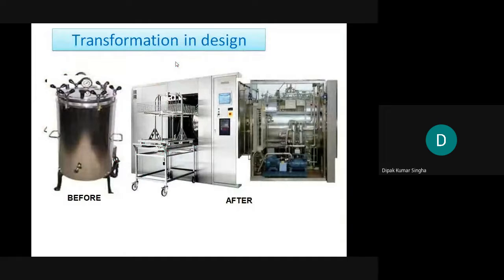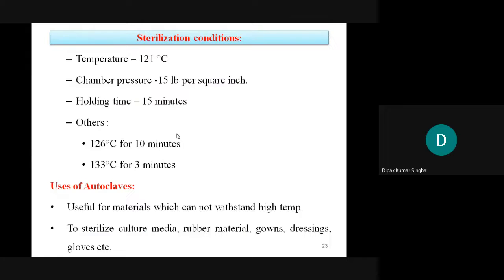These are the sterilization setups before and after. Nowadays this type of transformation has changed, but the older type is still used, and this is the most modern autoclave. Sterilization by the temperature method: 121 degrees centigrade, 15 lb pressure per square inch, with holding for 15 minutes; that is called the holding method.